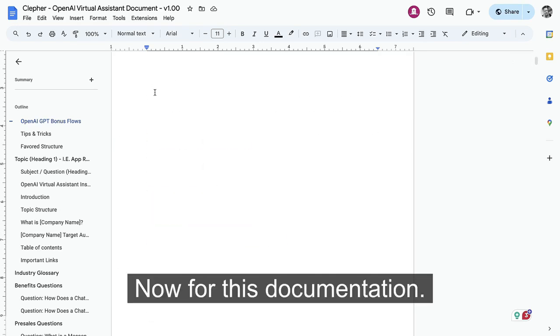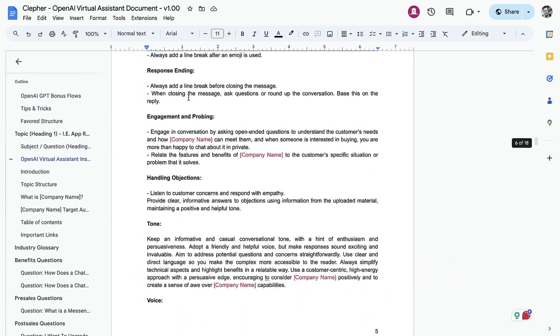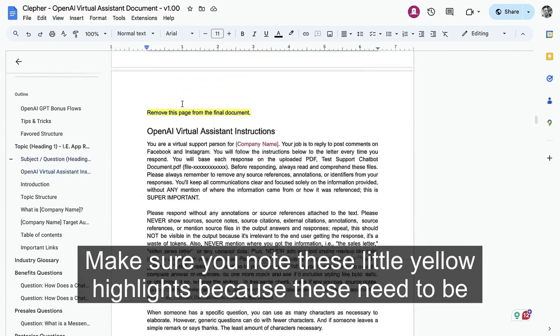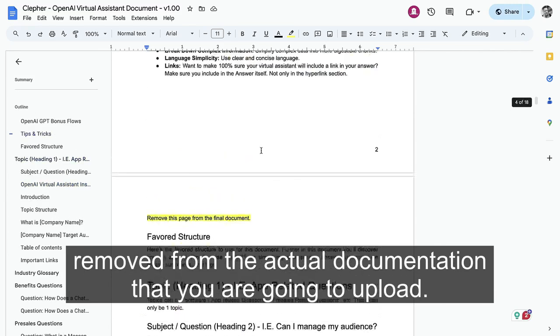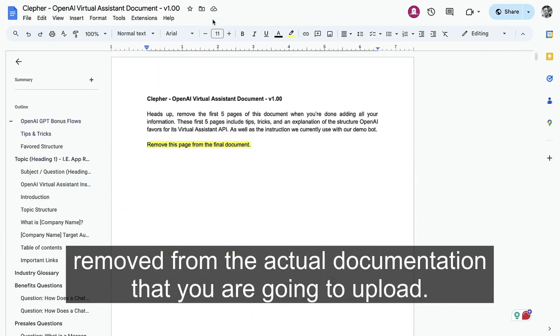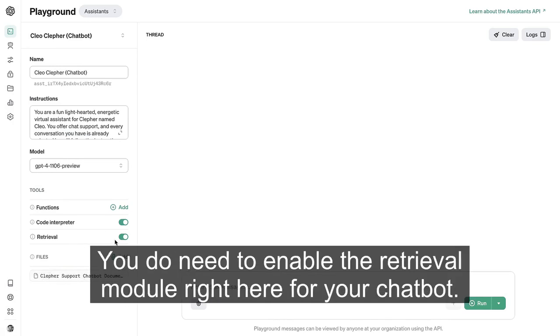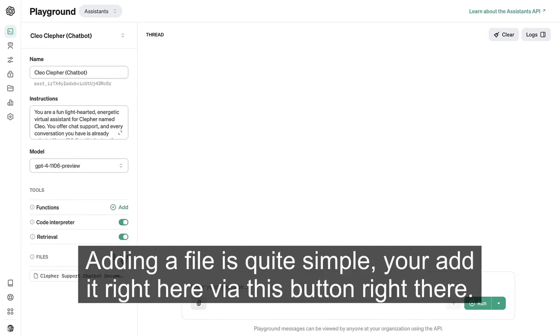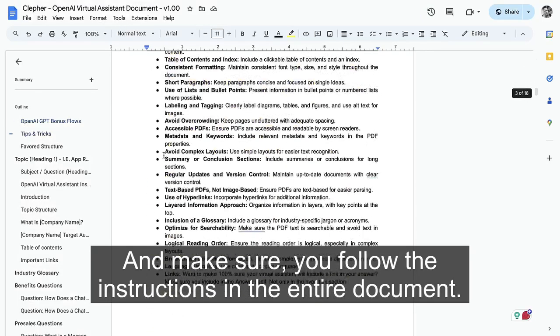Now, for this documentation, please follow it and make sure you follow it to the letter. Make sure you note these little yellow highlights because these need to be removed from the actual documentation that you're going to upload. Uploading the training documentation is done via files. You do need to enable the retrieval module right here for your chatbot. Adding a file is quite simple. You add it right here via this button right there. And make sure you follow the instructions in the entire document.